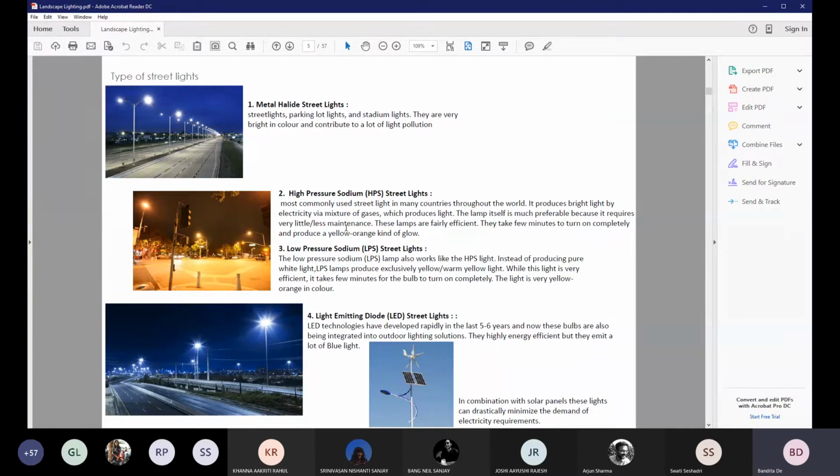As technology progressed from high pressure sodium lights, low pressure sodium lights became available in the market. They were very similar, but better on energy consumption. From there, eventually we moved on to what is extensively used today, and you will always hear about these lights around you, the light emitting diodes or LED lights. This has developed in the last 5 to 6 years. They're highly energy efficient. The only negative aspect is that they emit a lot of blue light.